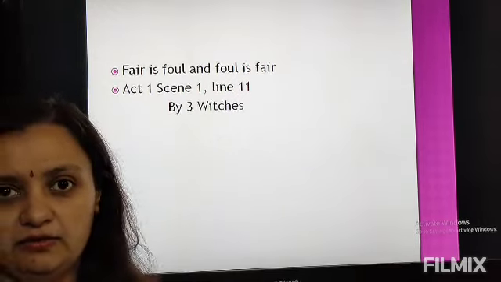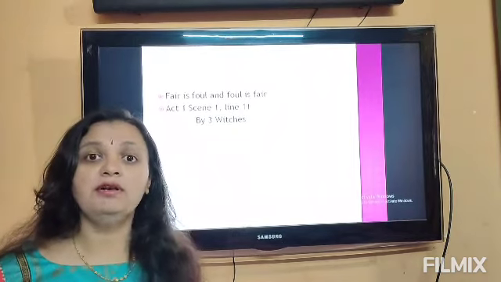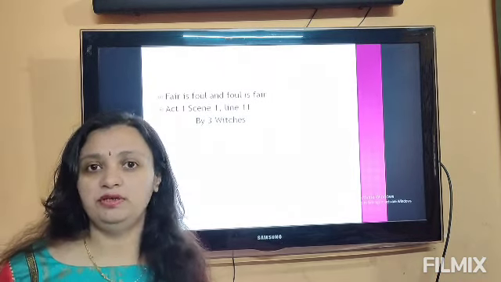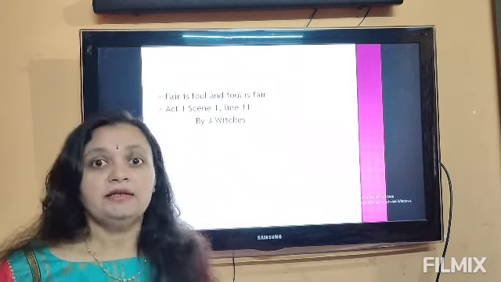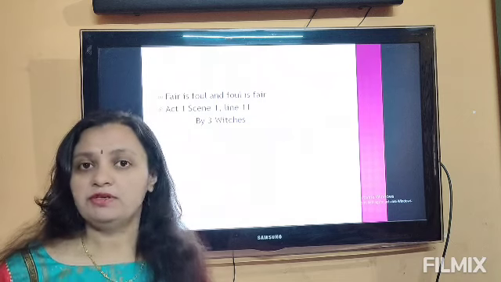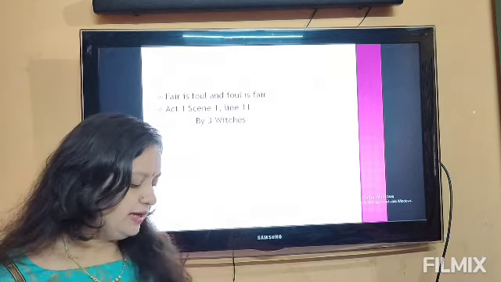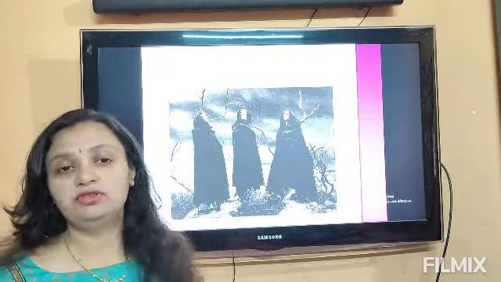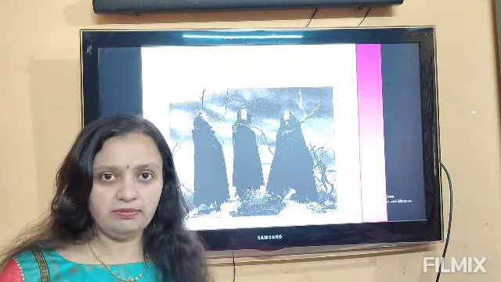Fair is foul and foul is fair. So these lines they utter, which is a very famous dialogue, mean that whatever appears good now may not turn out to be good in the end, and whatever appears bad now may not turn out to be bad. Like the character of Macbeth, who appears to be a very brave soldier, but he may not turn out to be as brave and as good as he is supposed to be.